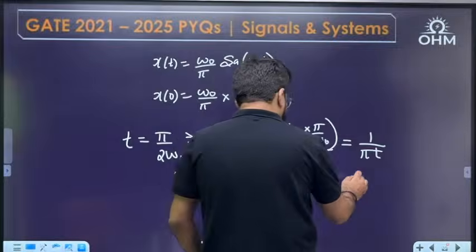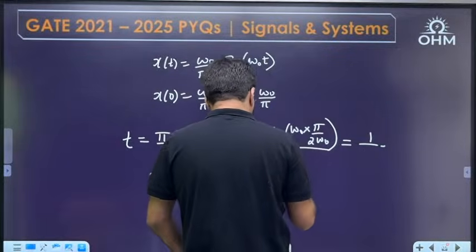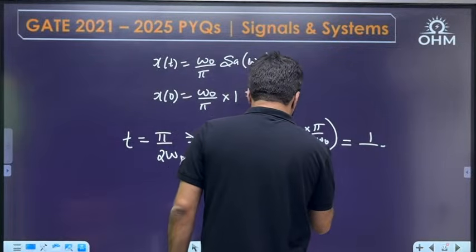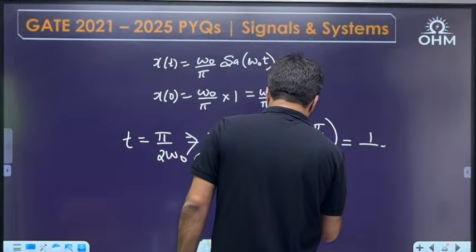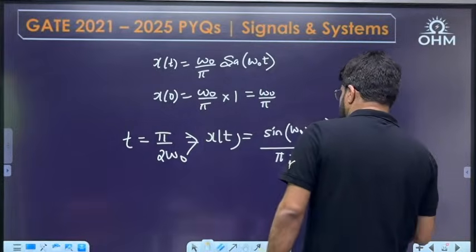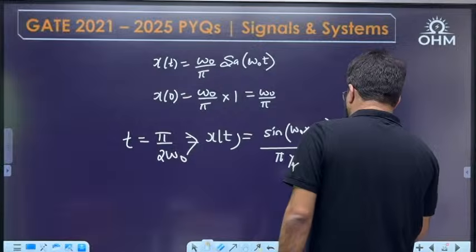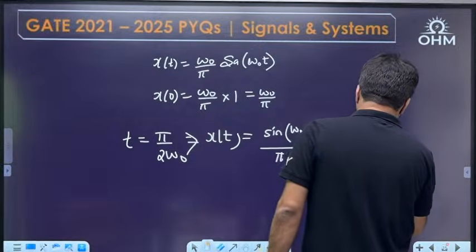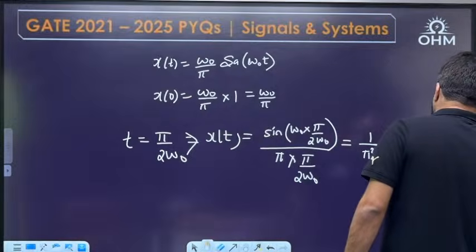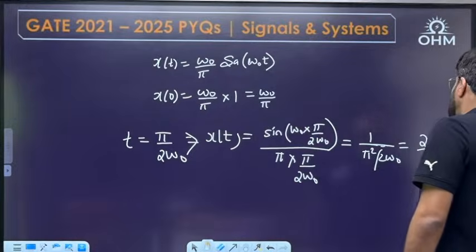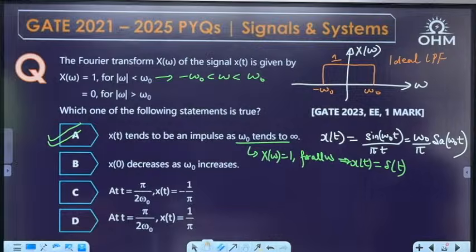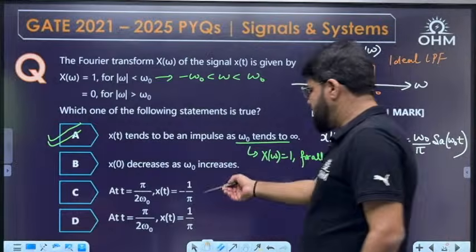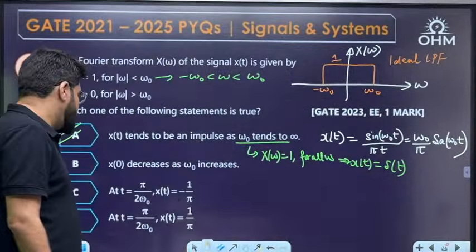1 by pi t. And then again, here also I will put t. 1 by pi t. What is t? Again pi by 2 omega naught. So the answer is actually 1 upon pi square by 2 omega naught, or 2 omega naught by pi square. 2 omega naught by pi square will come, correct? So it is nowhere minus 1 by pi or plus 1 by pi at t equal to pi by 2 omega naught.